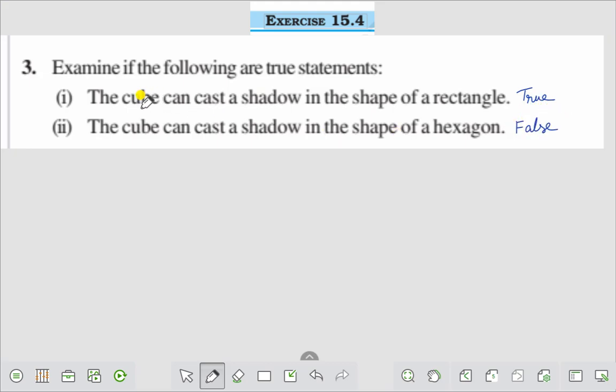Again you see, the cube can cast a shadow in the shape of a rectangle. Yes, it is true. The cube can cast a shadow in the shape of a hexagon. That is not true. It is false.